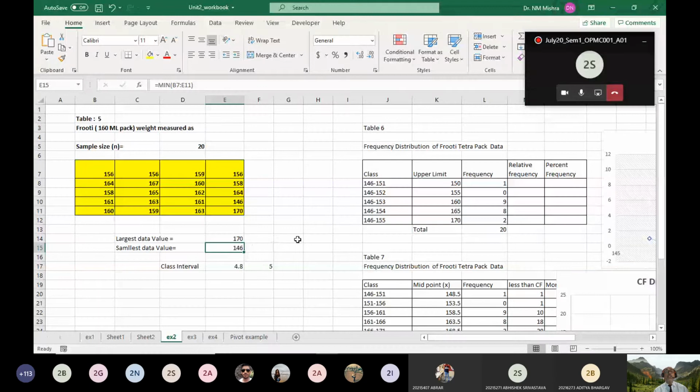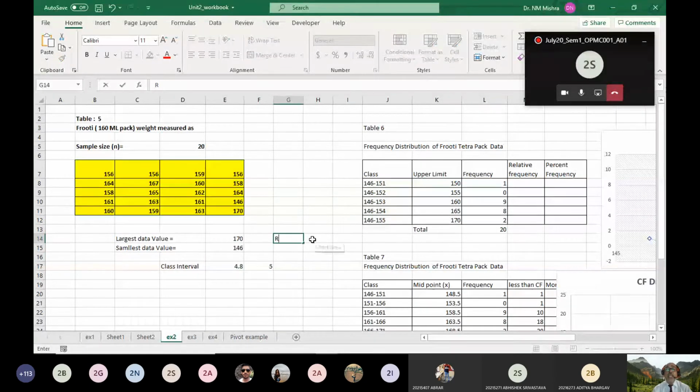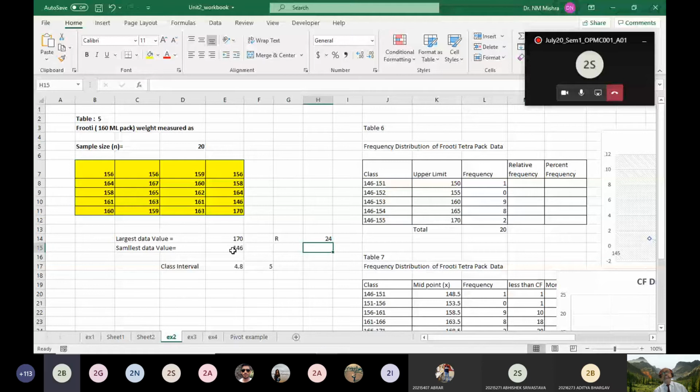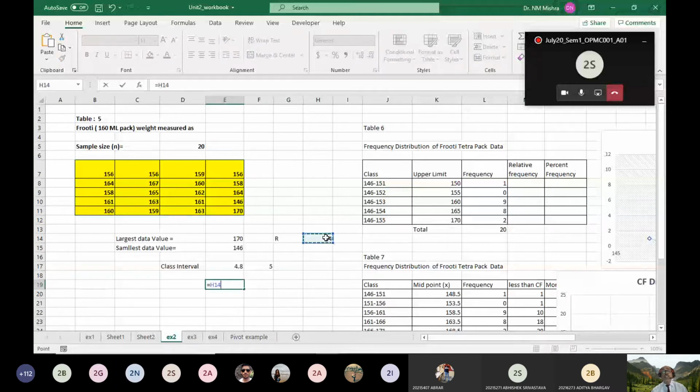Then I found the range. Who will say how we can find the range? Range equals highest value minus lowest value. So we got the range, that is 24. Because the data set is small, just 20, how many classes do we have to decide, 5 or 10? 5 classes. So we have to find the class interval. Range 24 divided by the number of classes, that is 5, gives 4.8. Am I clear? So 4.8 means approximately I took 5.